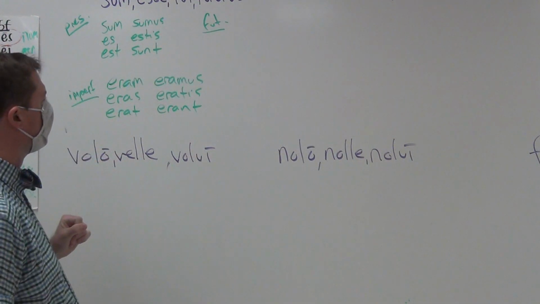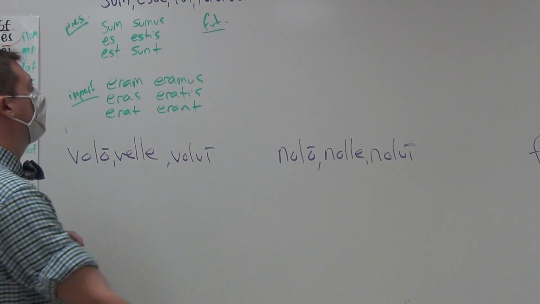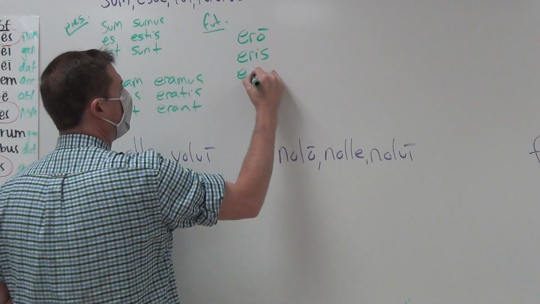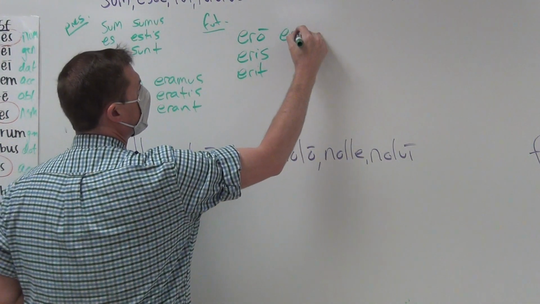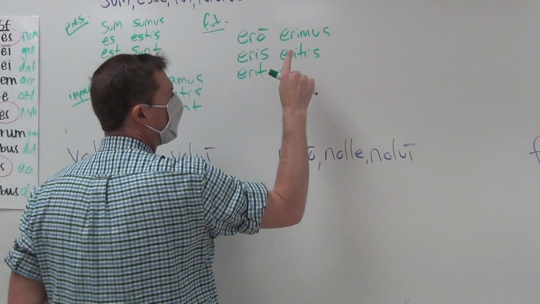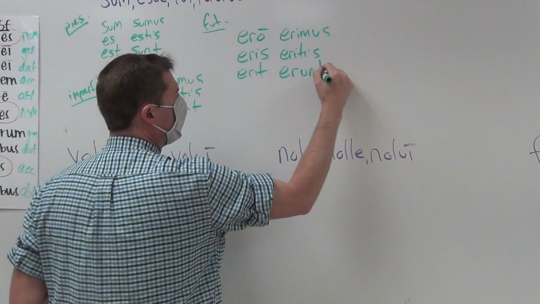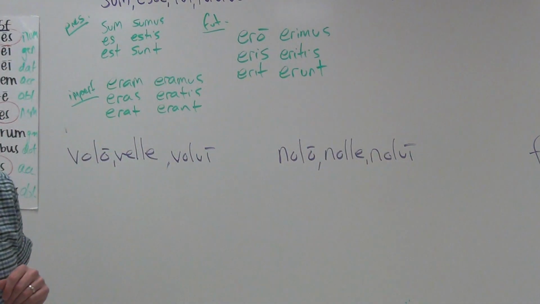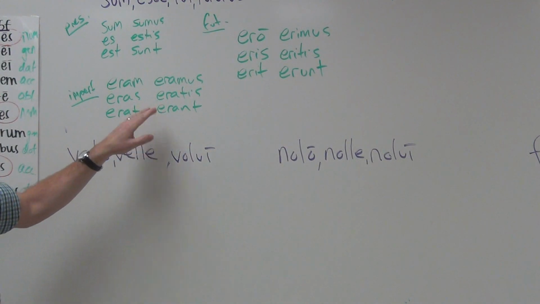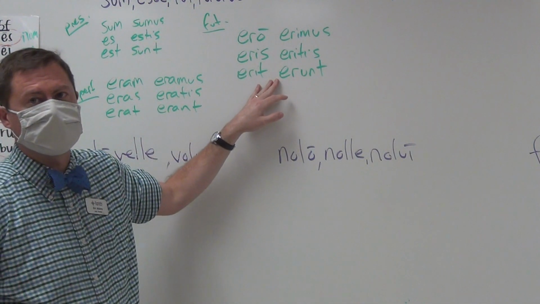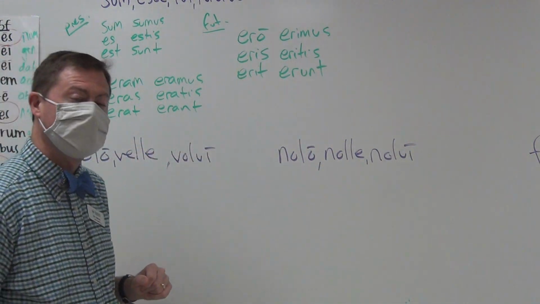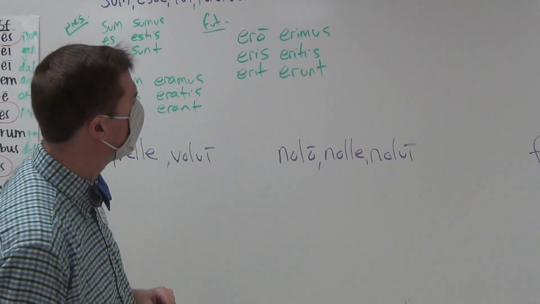And now we have the future of the verb to be. The future of the verb to be is going to have as the forms ero, I will be, eris, you will be, erit, he, she, or it will be, erimus, we will be, eritis, y'all will be, and erunt, they will be. And you just have to memorize that. ERA, imperfect, subject was; ERI, future, subject will be. And your first item embedded for this Easy 100 video: ERUNT, they will be. ERUNT is what you need to put in.